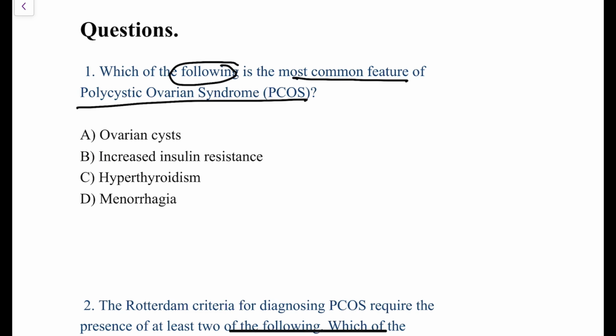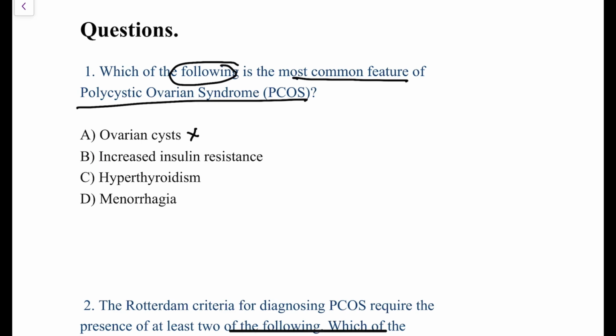So the first option here is ovarian cyst. Is ovarian cyst the most common feature of polycystic ovarian syndrome? No, it is not, because it is not certain that all women with PCOS should have visible ovarian cysts, and it is also not certain that whoever has ovarian cysts should have PCOS. It is not like that. There are patients of PCOS in whom the ovary is normal, but at the same time, in patients of PCOS there might be ovarian cysts as well. So this is not a common feature of PCOS, and this option is cancelled now.